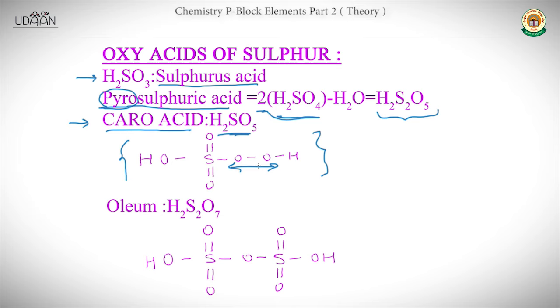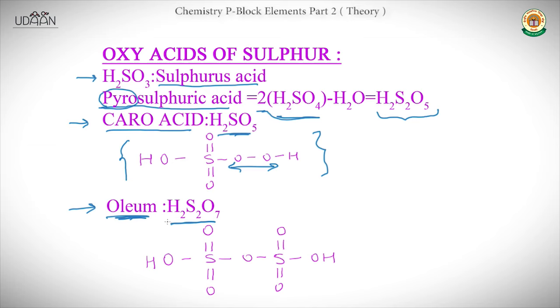Now we'll move towards the next important one, that is oleum, which is very important in physical chemistry also. Do we need to remember these alternate names also? Yeah, it may be asked in the word problems in JEE, when they give salt analysis word problems or p-block word problems. They will just tell that when Caro's acid reacts with this and oleum reacts with this, we will get these products. So they will not give the formula. We should remember that. It is important. That's why I have mentioned it here.